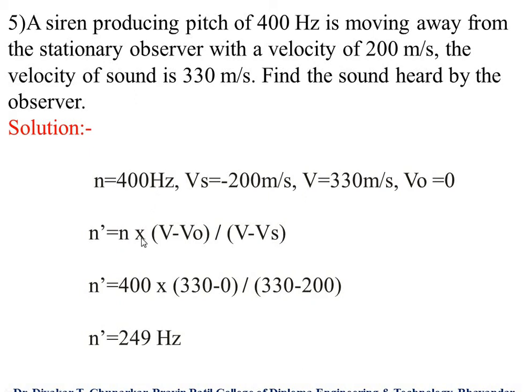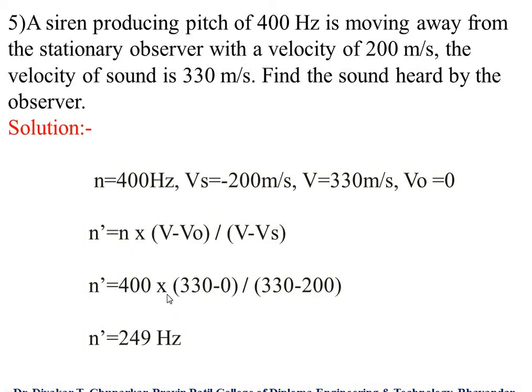So n dash equals n into v minus v0 upon v minus vs. So n dash equals 400 into 330 minus 0 upon 330 minus minus 200 meters per second.